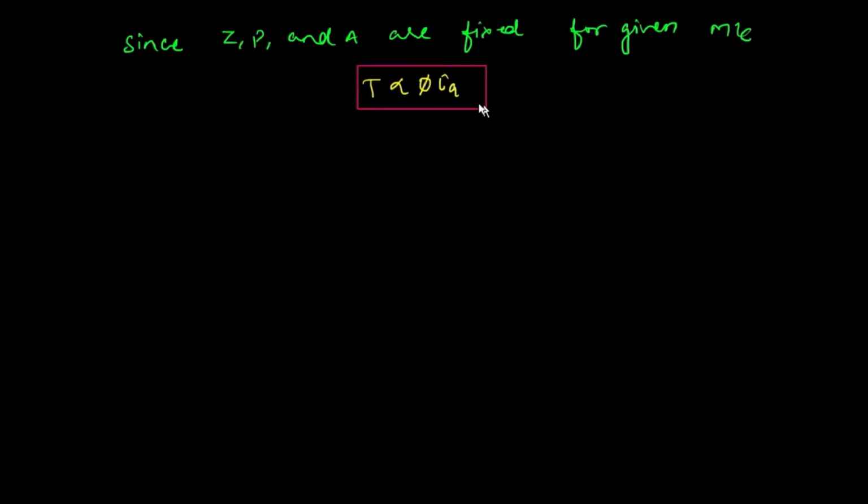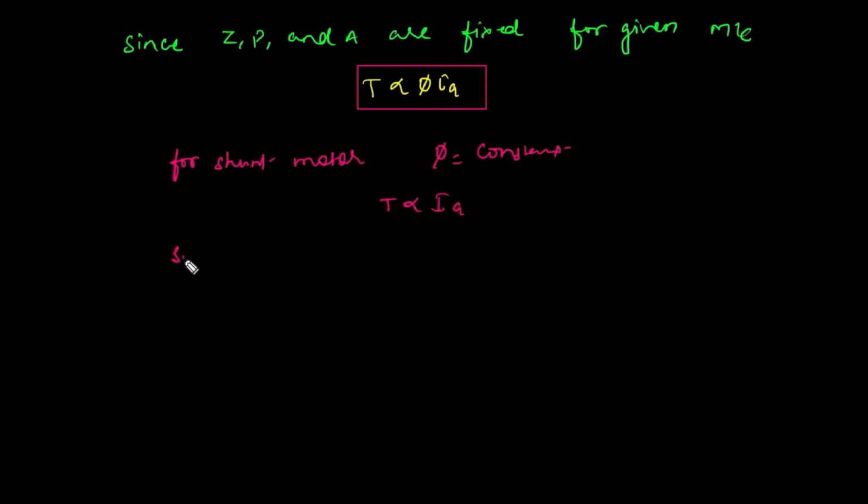This is a torque equation: torque is proportional to phi Ia. To understand further the torque for the DC motor, for a shunt motor phi is constant, so the total torque will be proportional to Ia.